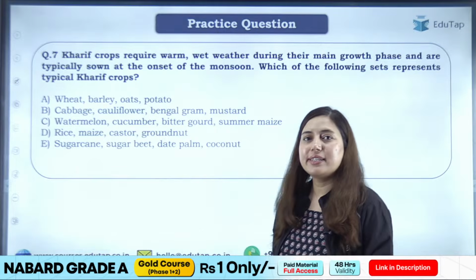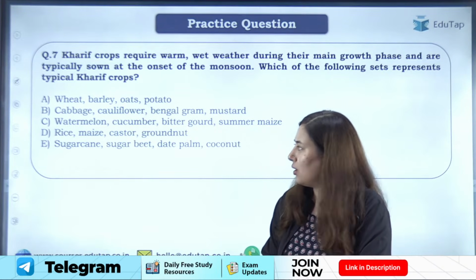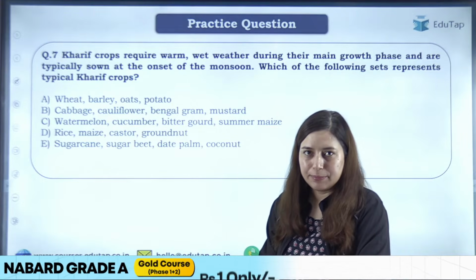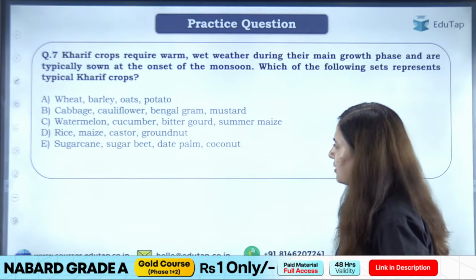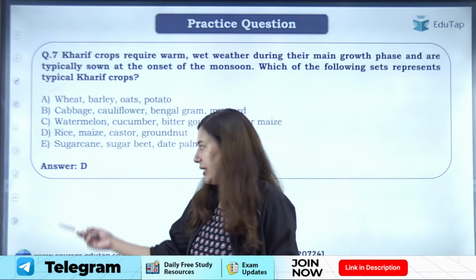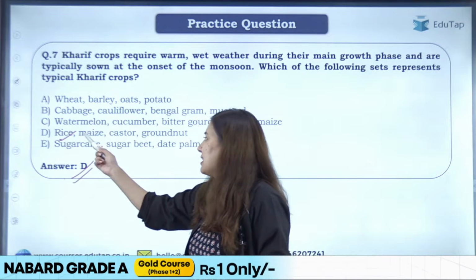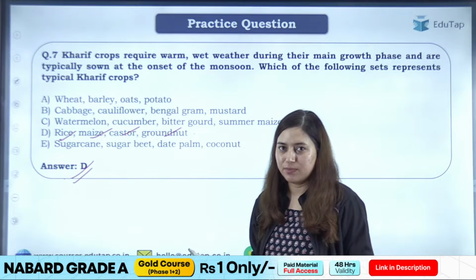So I can see you have given answers. Mostly all of you have given the answer D, and Aditya has given answer E. But let's see what the correct answer is. The correct answer is option D, not E Aditya, right? Rice, maize, castor, groundnut, these are all Kharif season crops, right?